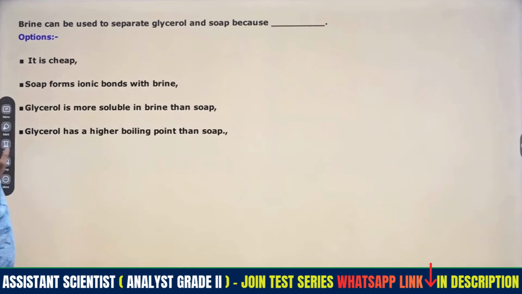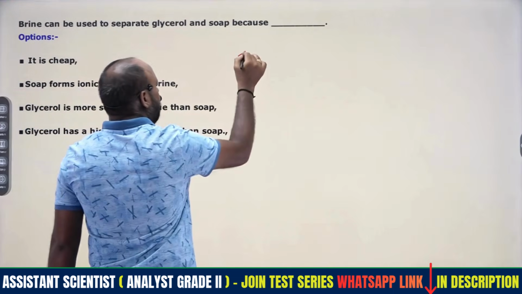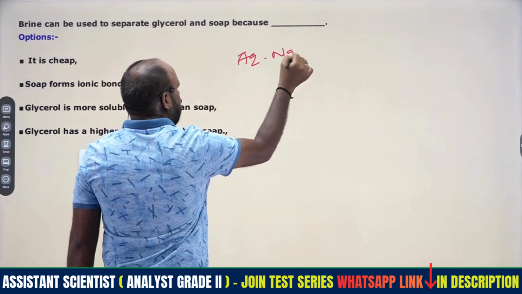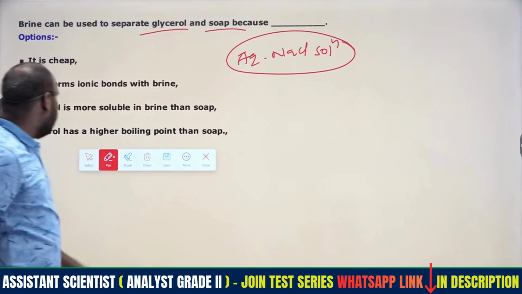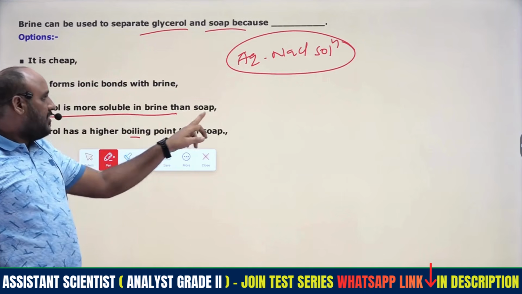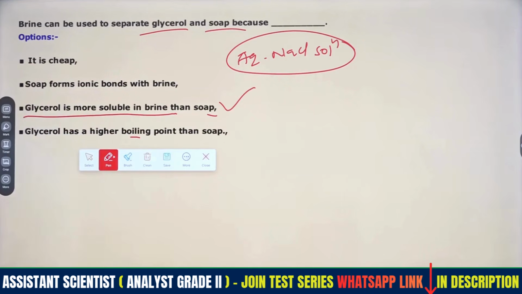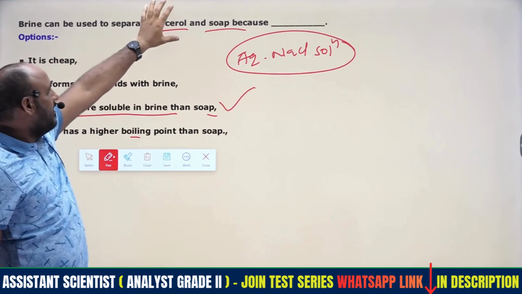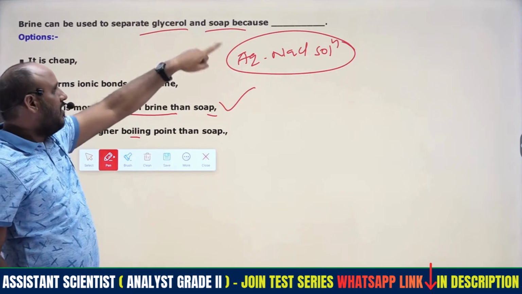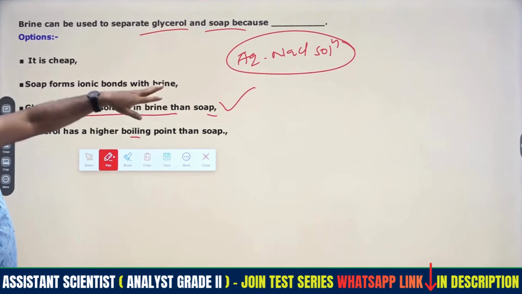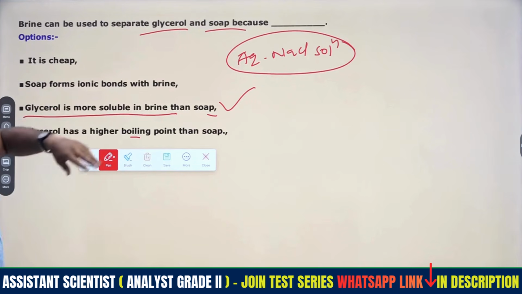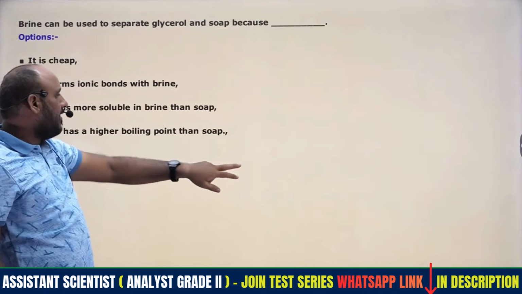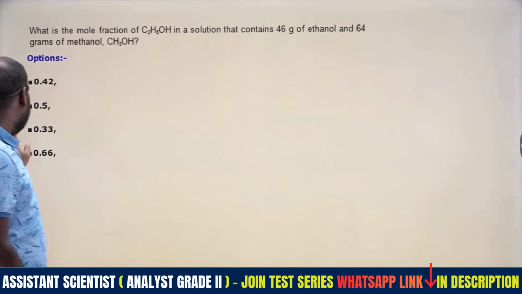Next, brine solution means aqueous NaCl solution. Whenever it is added to glycerol and soap, glycerol will be more soluble in brine solution than soap. Brine can be used to separate glycerol and soap. In salt solutions we cannot get lather with soap, because of the hardness of water. One will give lather, another will not.